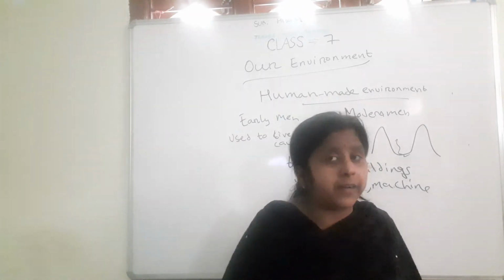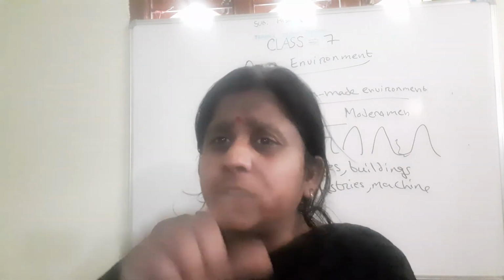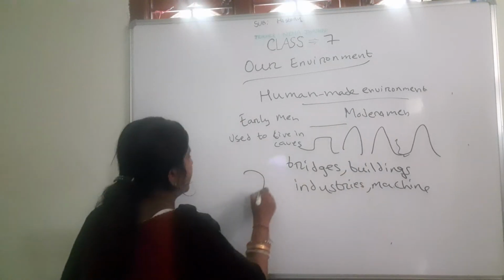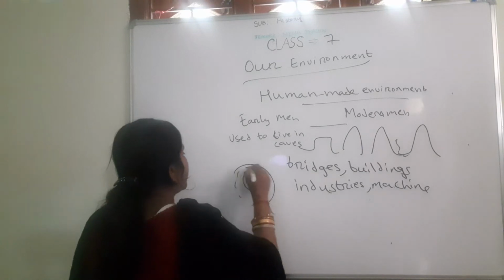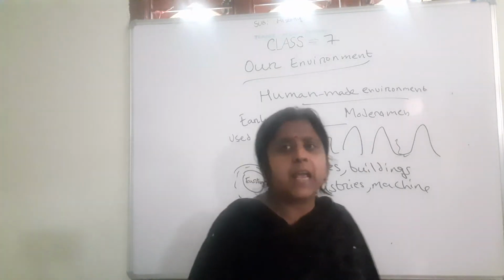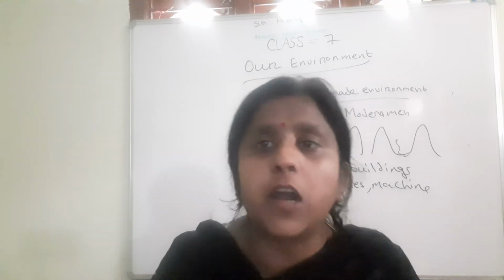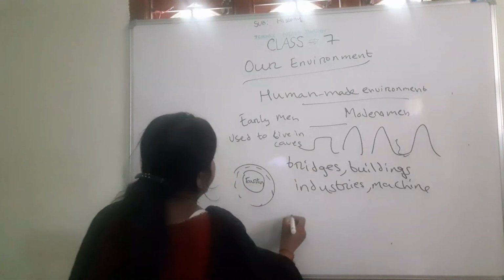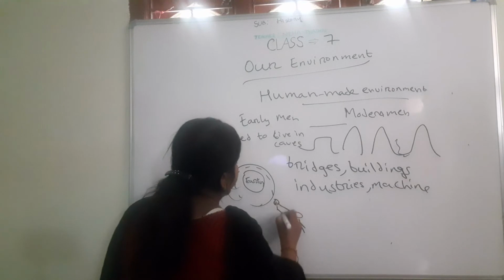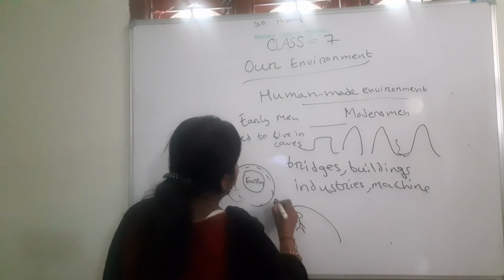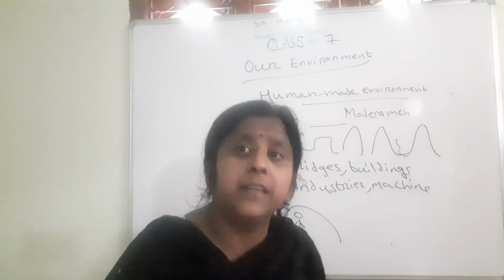Next comes the layer that is air, the air we breathe. Our earth is surrounded by a blanket of air. It is known as the atmosphere. This atmosphere protects us from the harmful ultraviolet rays of the sun. How? If you are standing here on the earth and sun rays are coming, the atmosphere acts as a blanket of air and protects us from the harmful ultraviolet rays.